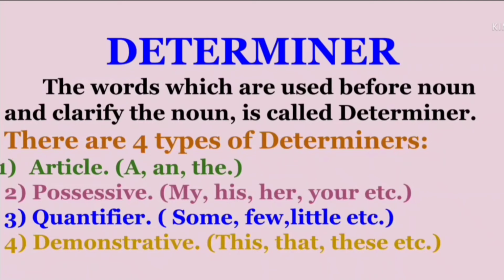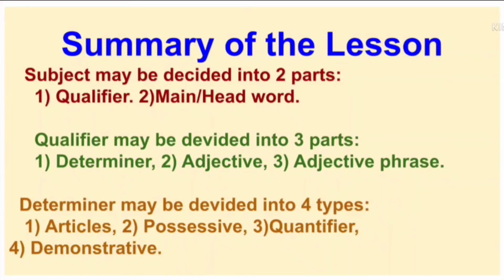Determiners are of four types. Firstly, article, we know a and the. Then possessive, my, his, her, your, etc. And then quantifier, some, few, little, etc. And demonstrative, this, that, these, etc. So these are determiners.